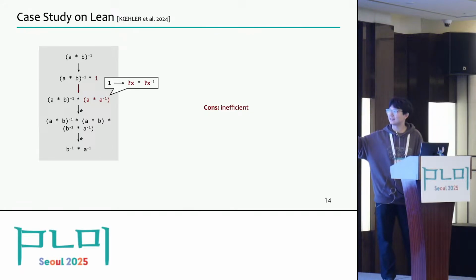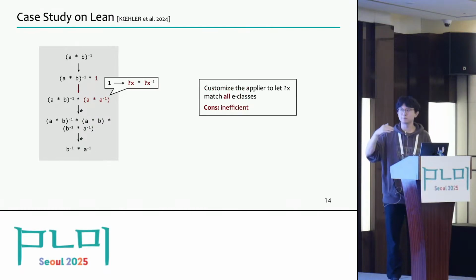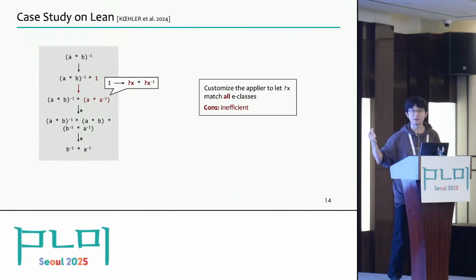it will involve an expansion rule with a free variable on the right side. And to support such rules, one pretty complete way is to use a customized applier to let this free variable match all possible E-classes. But it suffers from a very significant efficiency issue because it will double the size of the E-graph in each application. Yeah, but what we have found is that such a solution is pretty good under the guidance of the large language model.